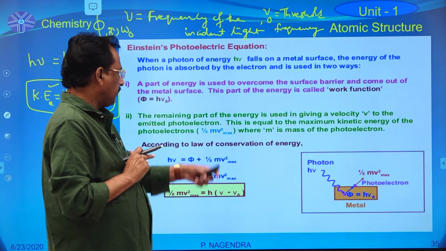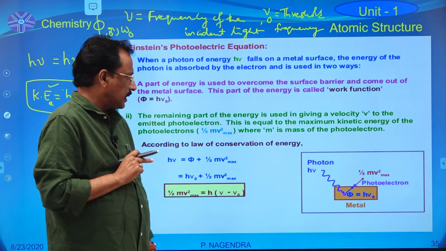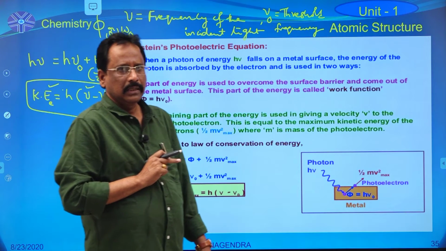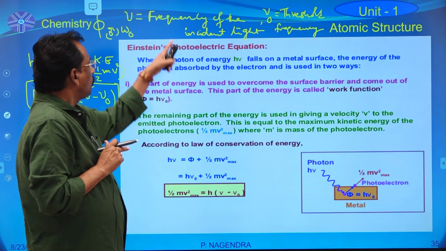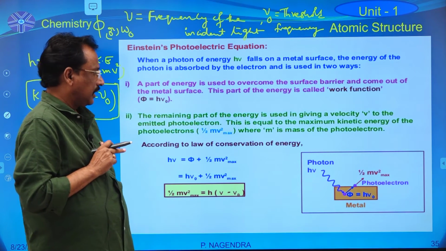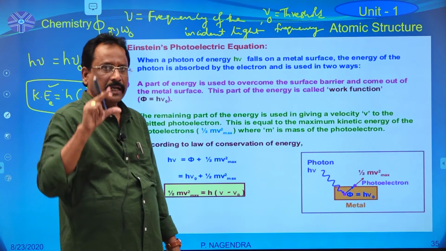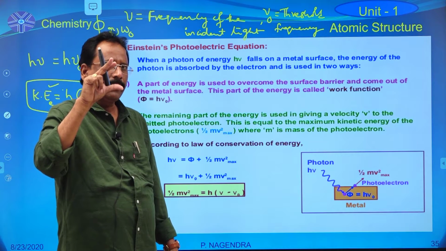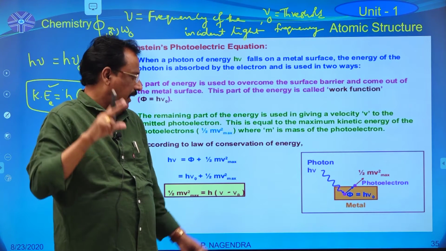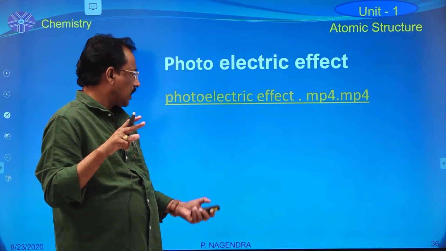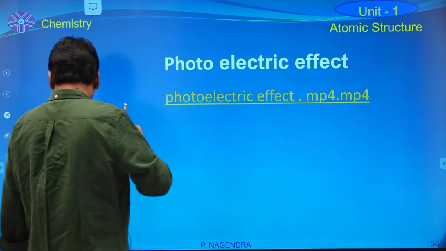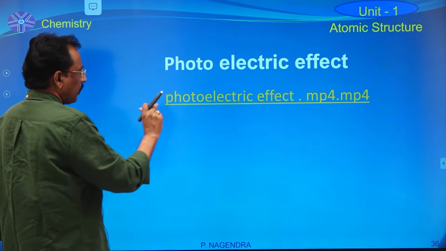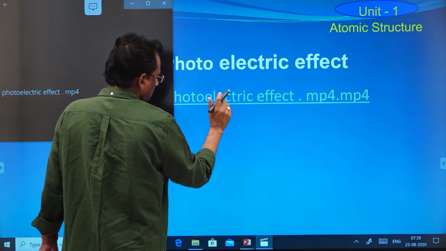Another important point in this theory is that the number of photoelectrons emitted does not depend upon the frequency of the incident light. It always depends upon the brightness of the light beam. If the light beam intensity is more, that light contains more photons, which is why that light emits more photoelectrons also.